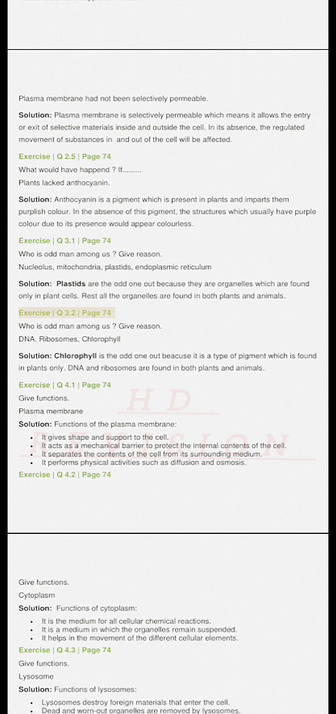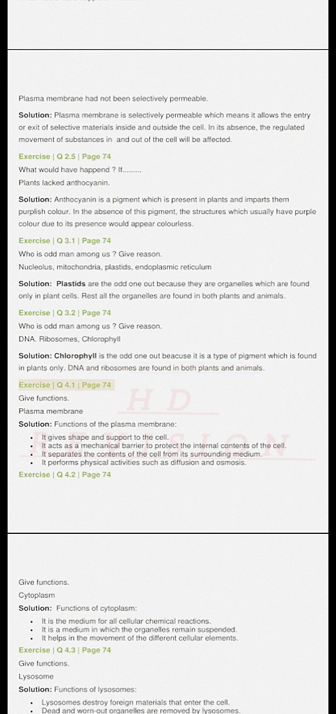Exercise Q3.2, page 74. Who is odd man among us? Give reason. DNA, ribosomes, chlorophyll. Solution. Chlorophyll is the odd one out because it is a type of pigment which is found in plants only. DNA and ribosomes are found in both plants and animals.